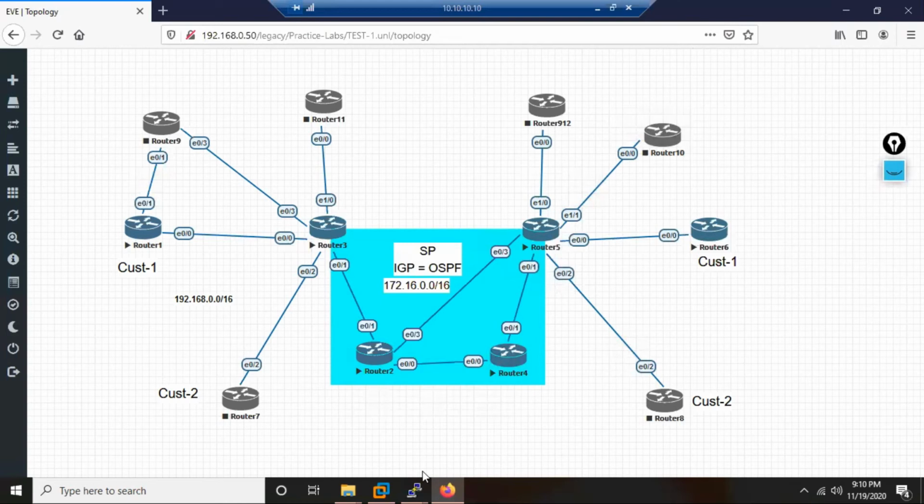That means anytime there is a failure anywhere in our cloud, our network will automatically reconverge, and there will always be another path ready as a backup. So you will never experience any disconnections if you take this service. This is what the customer will like, and that's the reason, as I said, 15 to 20 years back, MPLS started becoming popular. Customers started switching from traditional WAN services like frame relay and lease lines. They started slowly migrating to MPLS.